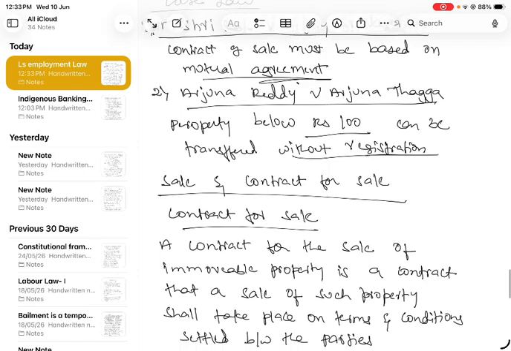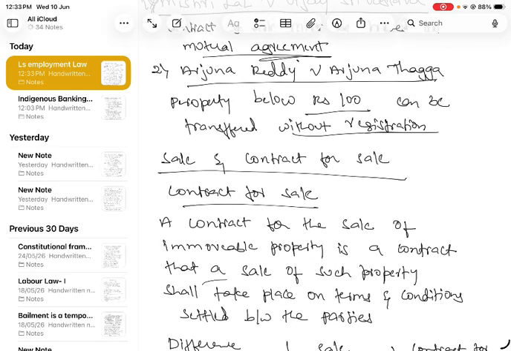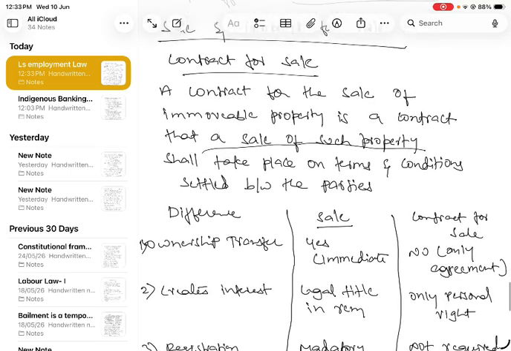Next, sale and contract of sale. Sale we already know, it is a transfer of ownership, right, for money. Contract for sale means it is a contract that a sale of such property shall take place on certain terms and conditions between the parties, right? And next, what is the difference between sale and contract? Ownership transfers immediately in the sale.